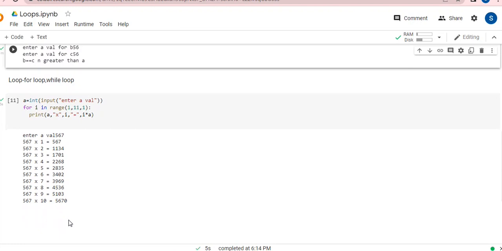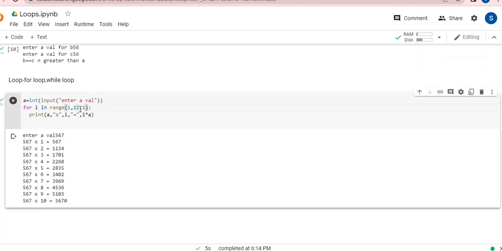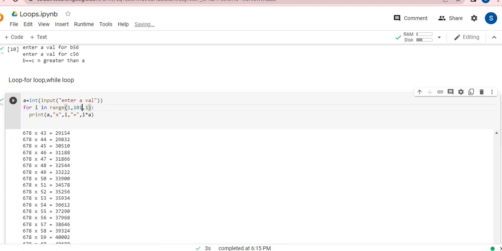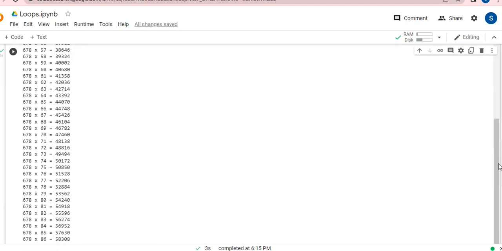Using a loop program, you can do many things. You can add numbers 1 to 10. You can print the numbers from any number from 1 to 10. It's up to you. And if you want to print a table till 100, definitely write over here 101. It will work. I'm pressing the Control Enter keys together. It is asking me for a value, I have given it, and it is printing a table. Now you can see the 678 table I am printing till 100, guys.